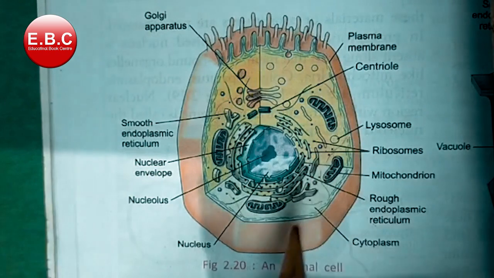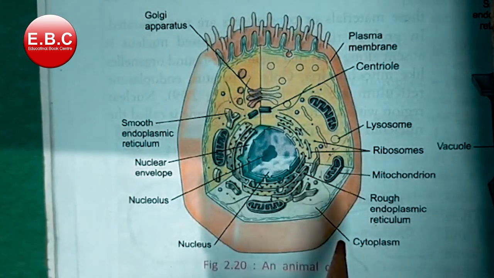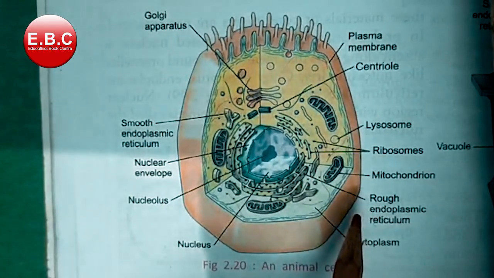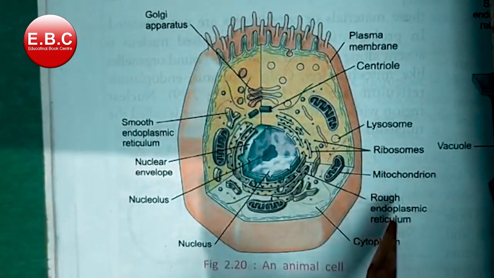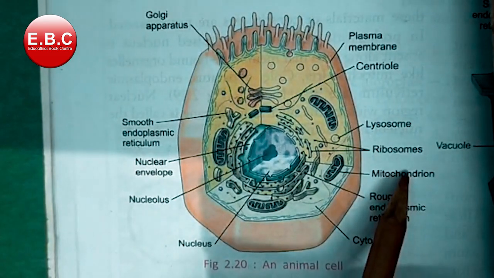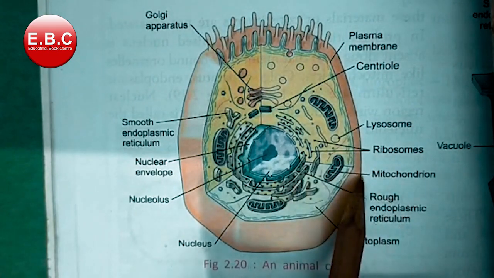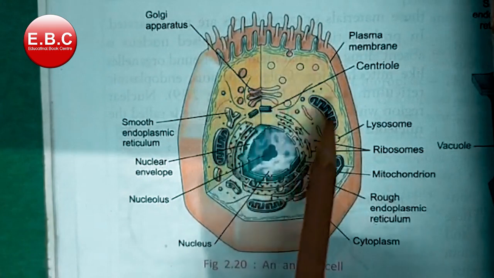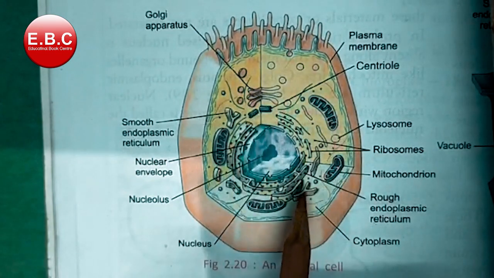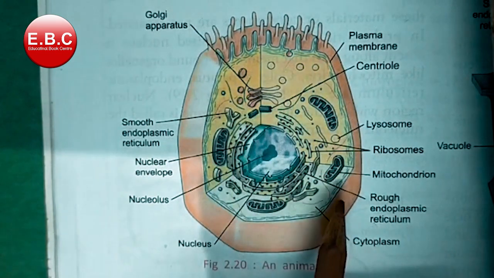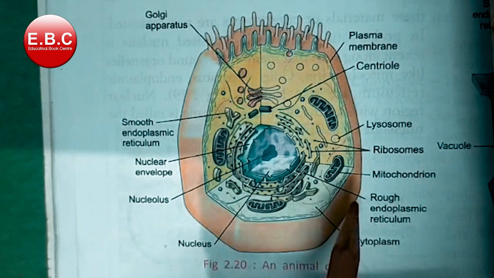Then the mitochondria, which are also known as the powerhouse of the cell, and they are numerous in number. They help in oxidative phosphorylation and form ATP.